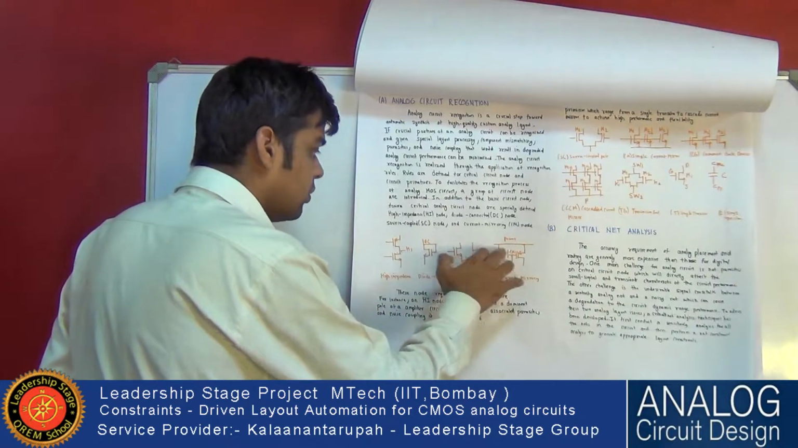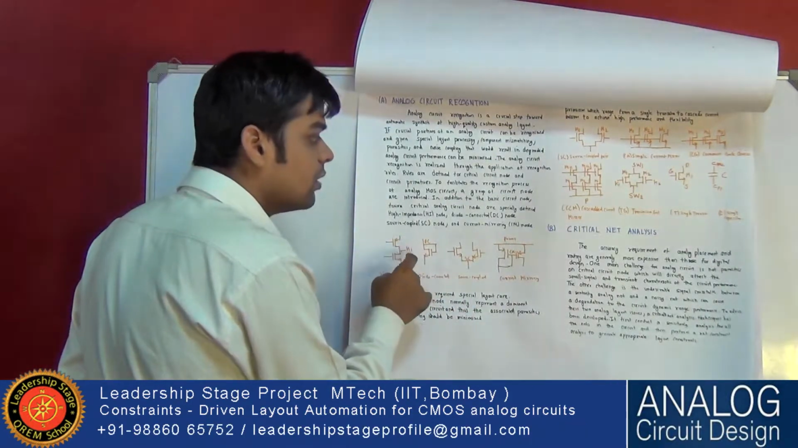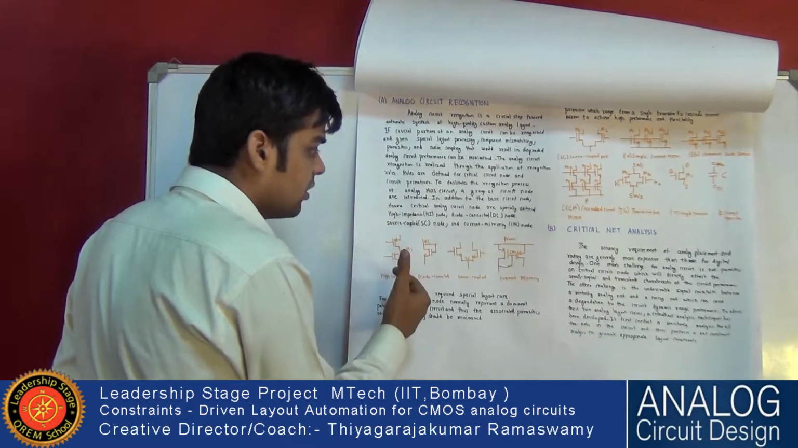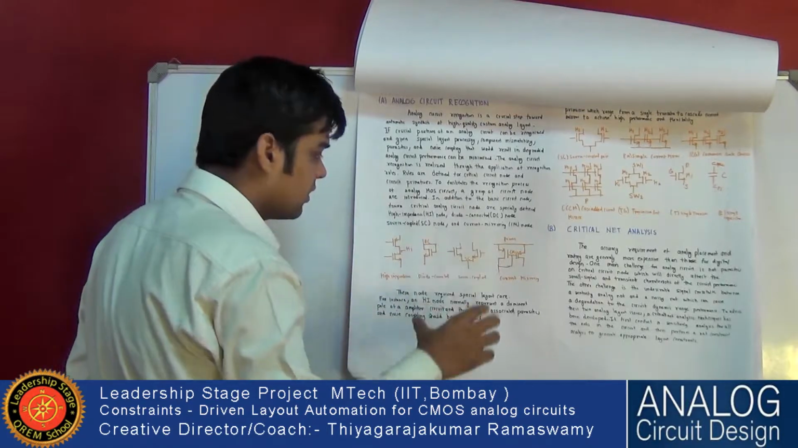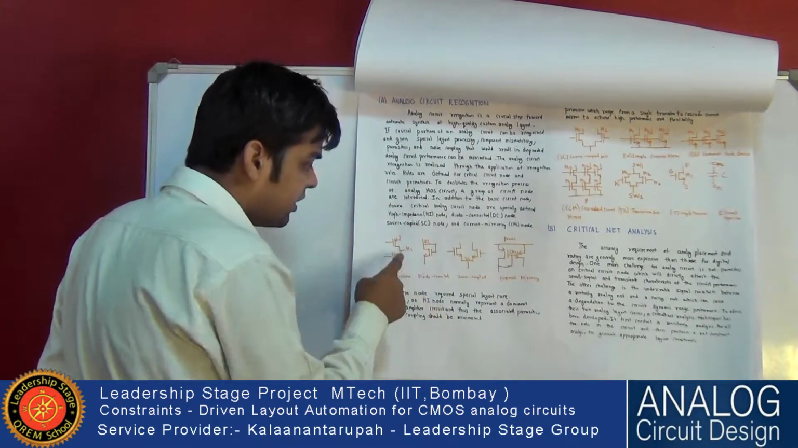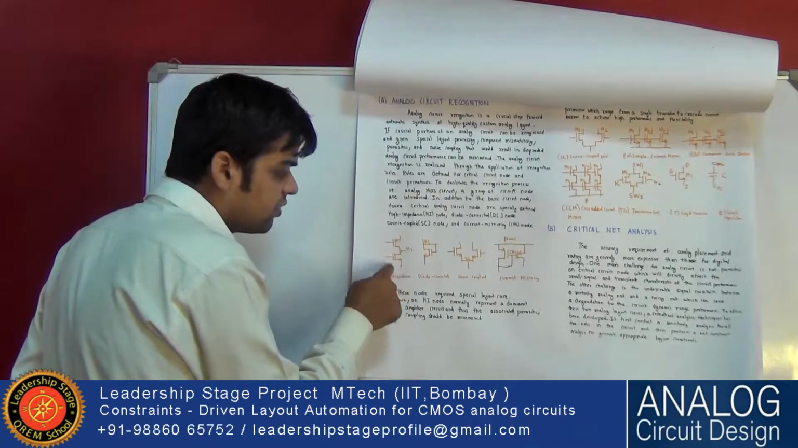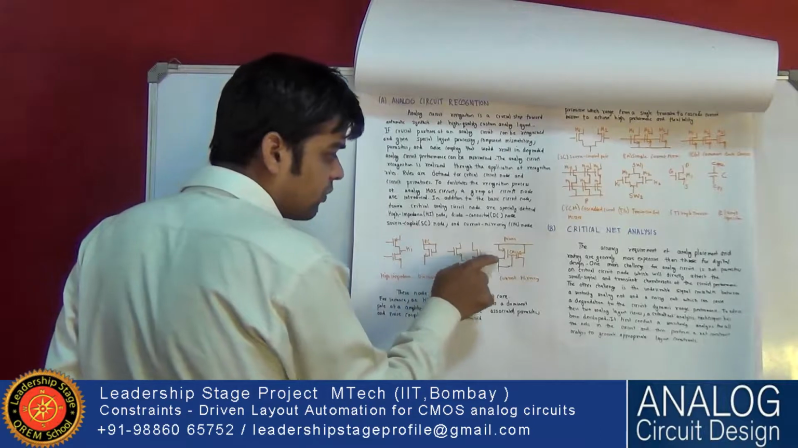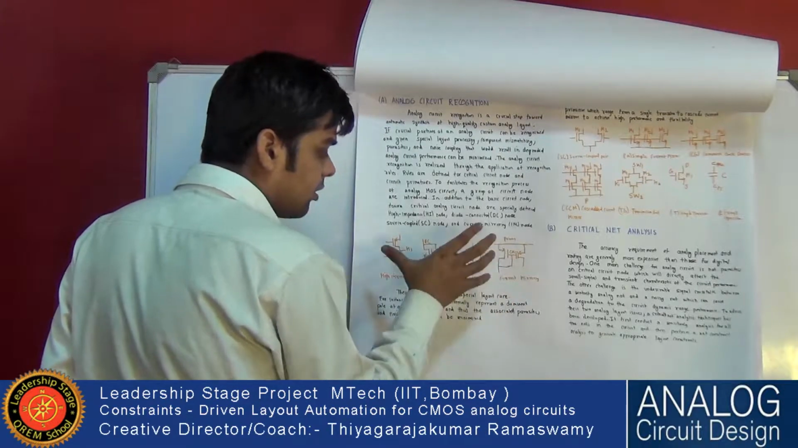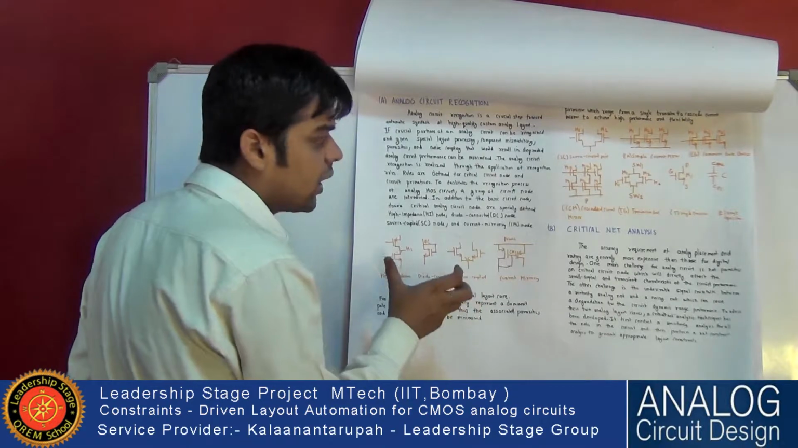So what happens? The CAD tool, or automation procedure, first reads the netlist and finds where we have these kinds of nodes. For all these kinds of nodes, we give special attention in layout design.